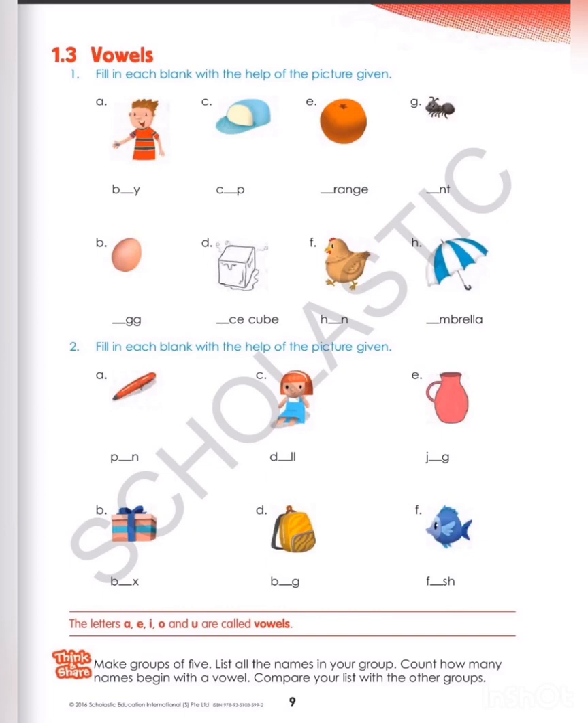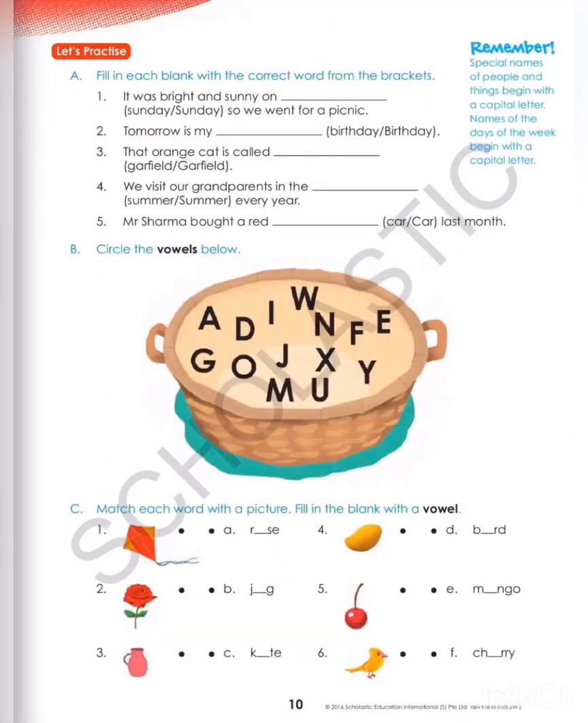Next picture is of bag. As you can see, a yellow bag is there. So what will be the spelling? B-A-G, bag. And the last picture is of fish. Blue fish. So what will be the spelling of fish? F-I-S-H, fish. Now I hope everyone has completed. The letters A, E, I, O, U are vowels. Now we will move to page number 10. Remember one thing, special names of people and things begin with a capital letter. Names of the days of the week begin with a capital letter.